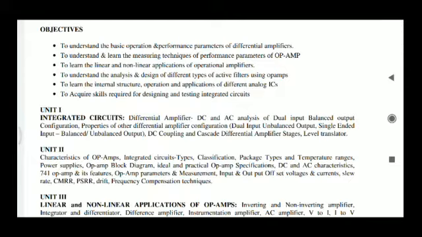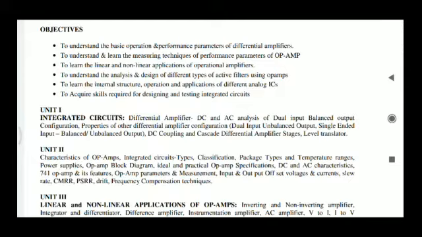So in the first chapter we have covered the operational amplifier internal structure. Then coming to the second chapter, we are going to study the different characteristics of the operational amplifier: what an integrated circuit is, how the characteristics of the op amp will be, and the types of different operational amplifiers and their classification. We will also see the different package types that are used in manufacturing.